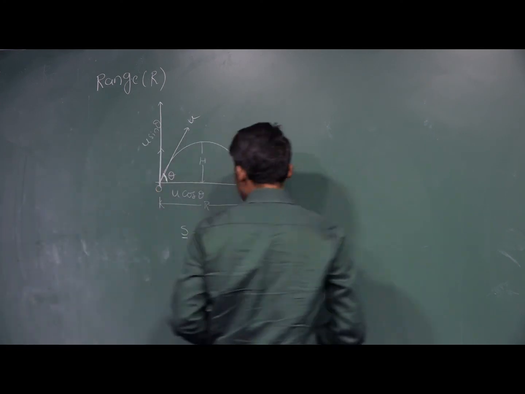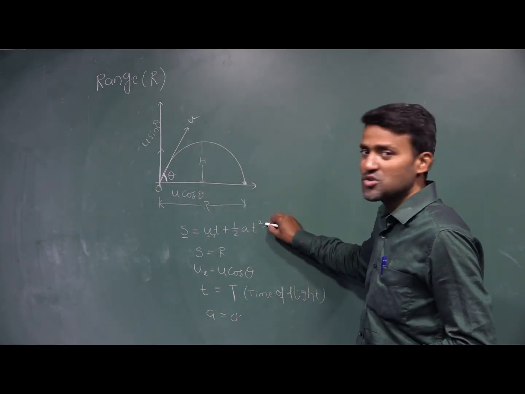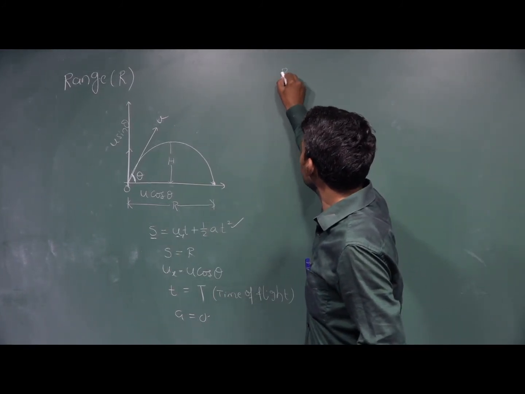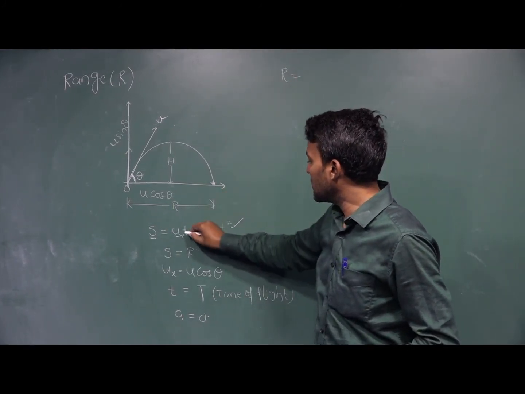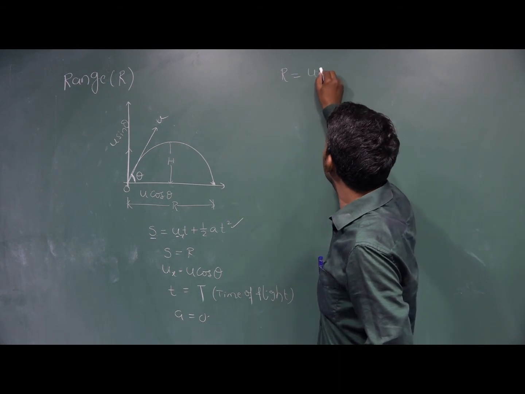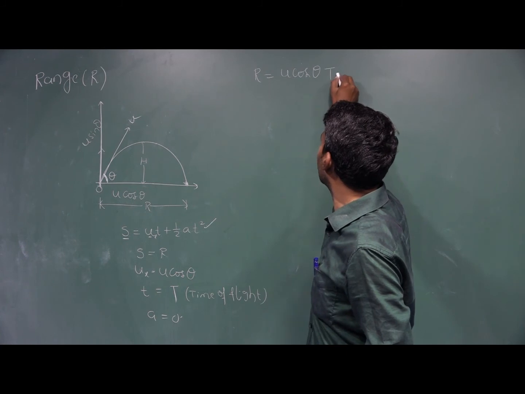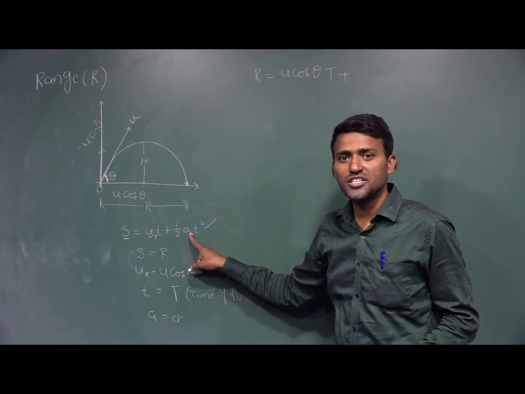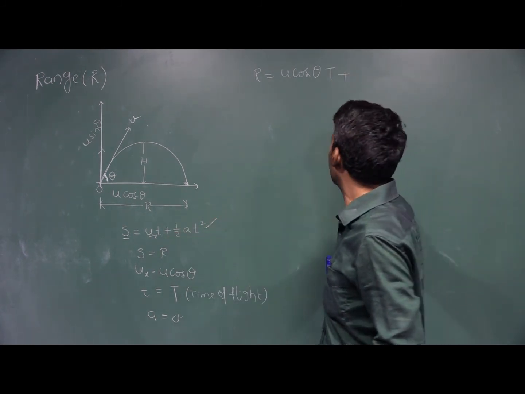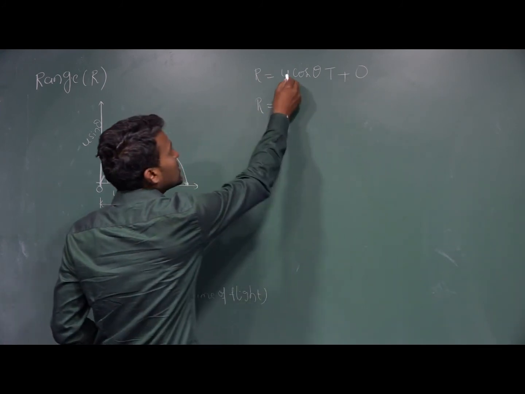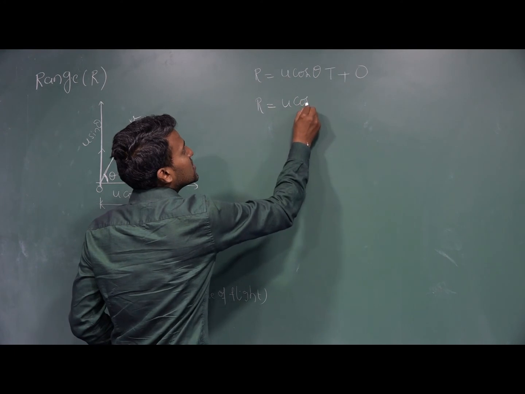If you substitute those values in this equation, s is equal to R, ux is equal to u cos theta, time of flight t is equal to capital T, and acceleration is 0. Zero into something is 0. So I have written R is equal to u cos theta times T.